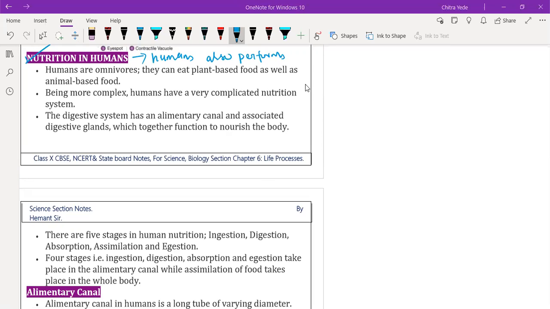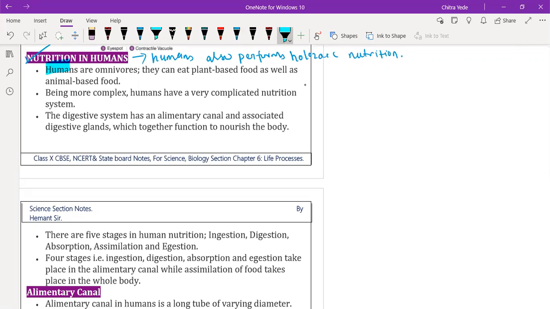Performs holozoic nutrition. You know what? Holozoic nutrition involves 5 steps. We will discuss one by one. Don't worry. Okay. So let me choose the highlight.